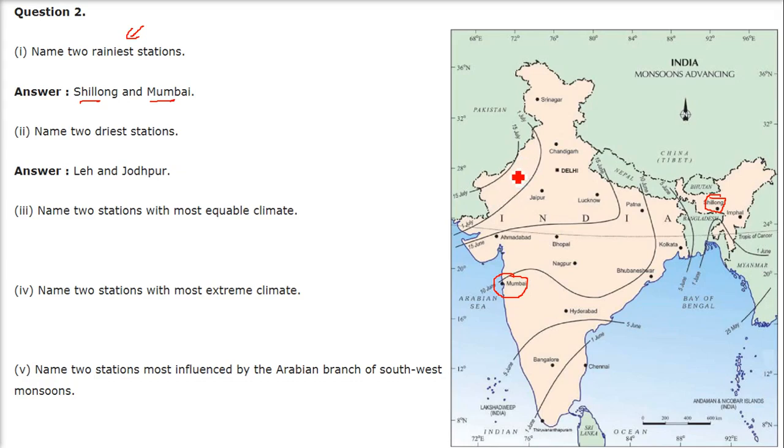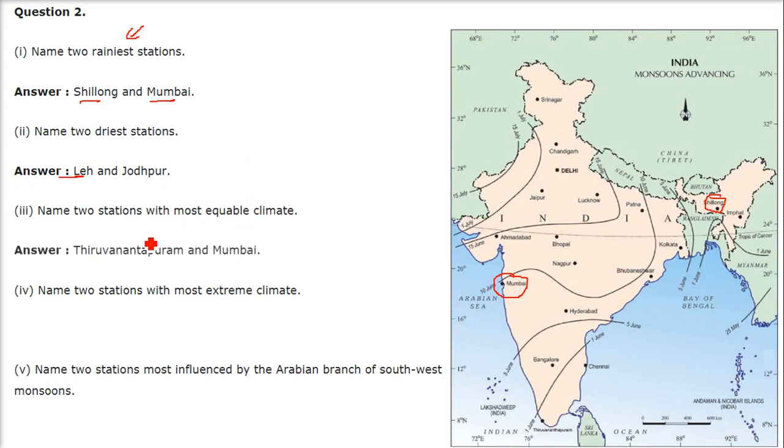Jodhpur comes in Rajasthan, and Rajasthan, as we know, has the Thar Desert, the driest place. Then we have one more dry place, which is the Ladakh region. It's a cold desert, and we have Leh here.